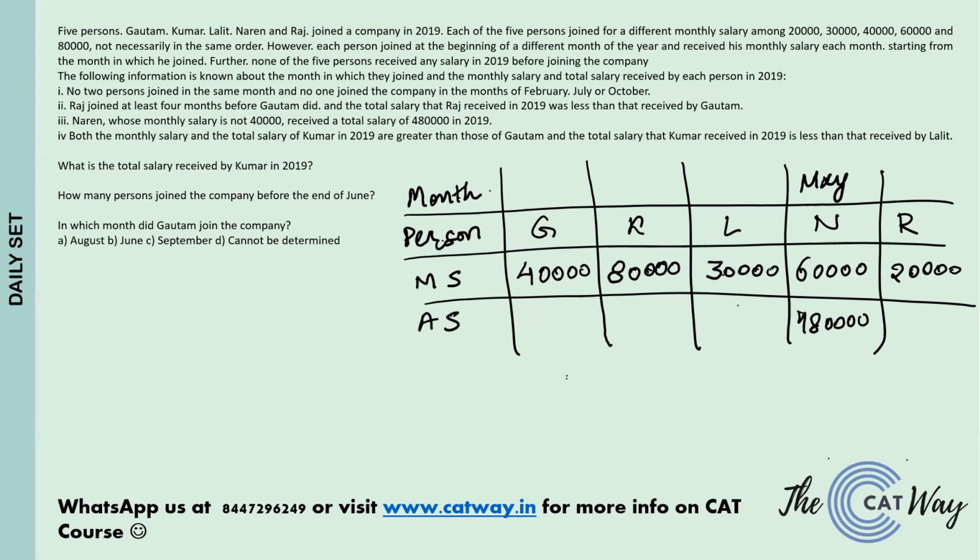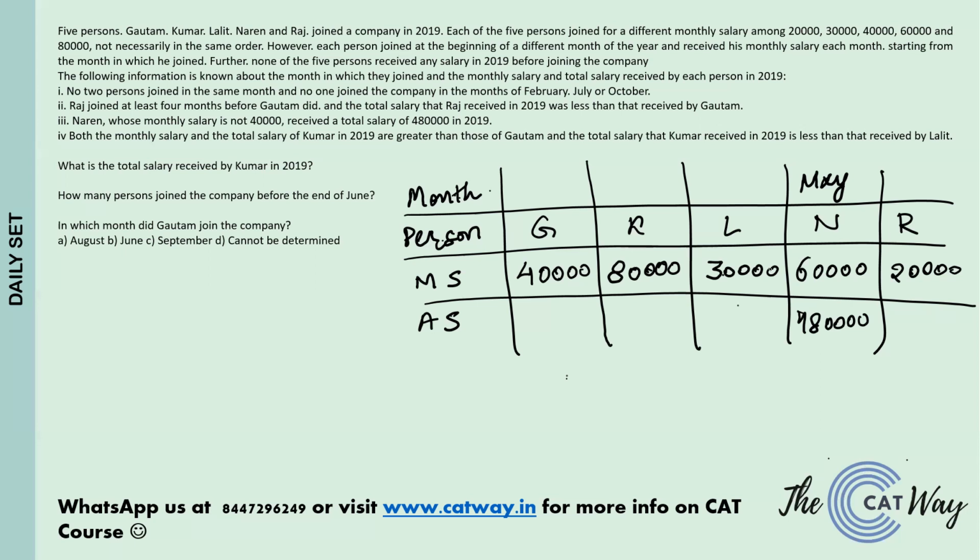Now moving ahead, Raj has the possibility of joining anywhere between January and August. If Raj joined in August, his salary cannot be less than that of Gautam. Why? Because if Raj joined in August, how many months did he have?